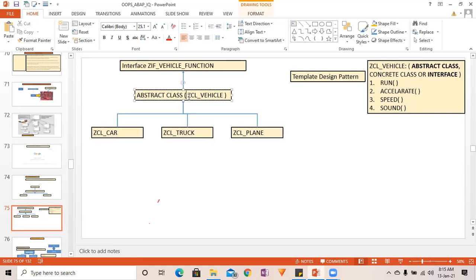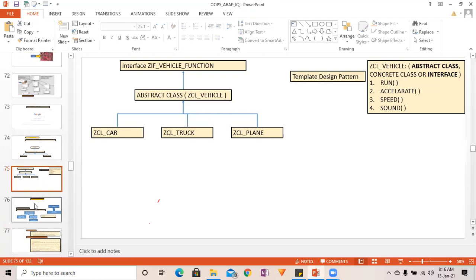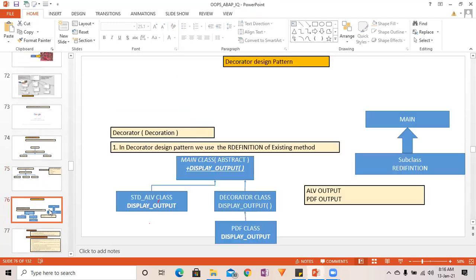We will not implement it here, but we will redefine it over here. Whatever common functionality we have, we can put it over here. Suppose you want get color and set color. It will be required for every class, so we can put get color and set color in the interface, and here we can implement it, because the way of handling the color is going to be the same. So this is the meaning of the template design pattern.